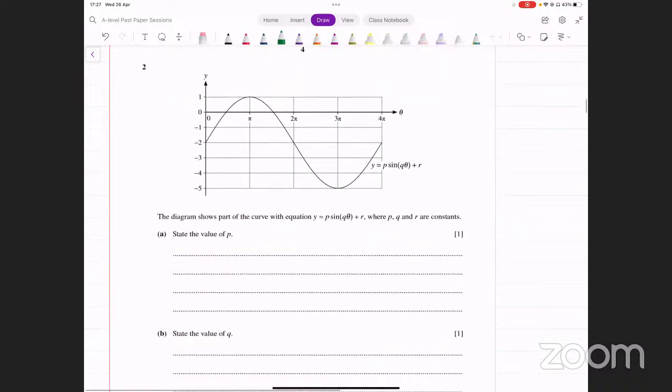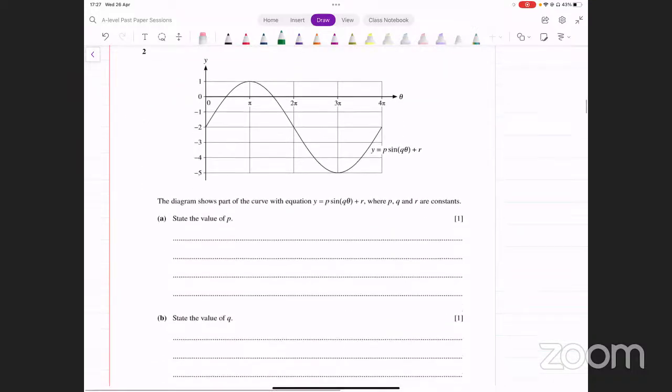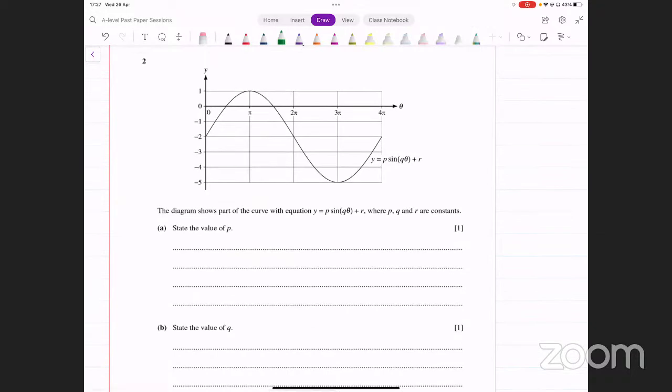Okay, so this is transformations involving trigonometry. Now this is interesting. Let's have a look at this now. Question number 2 from this paper. It says the diagram shows part of the curve with equation y equals p into sine q times theta plus r, where p, q, and r are constants. We need to state the value of p first of all. That's what we are going to start from. What is p supposed to be? P is the number that is multiplying